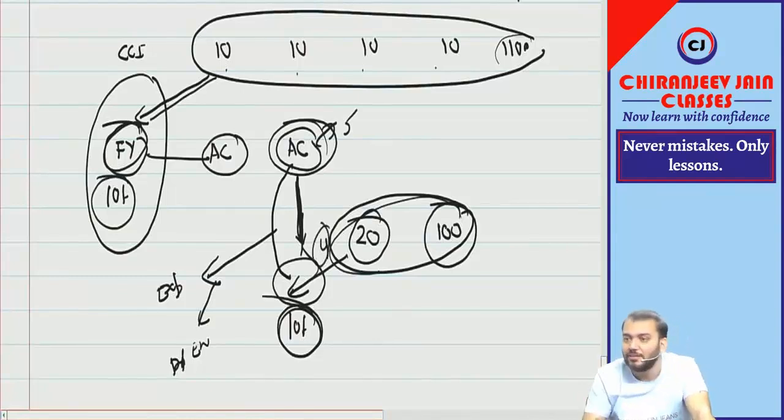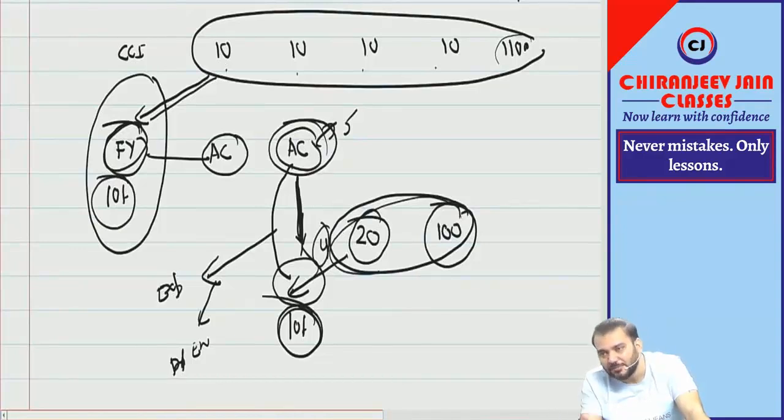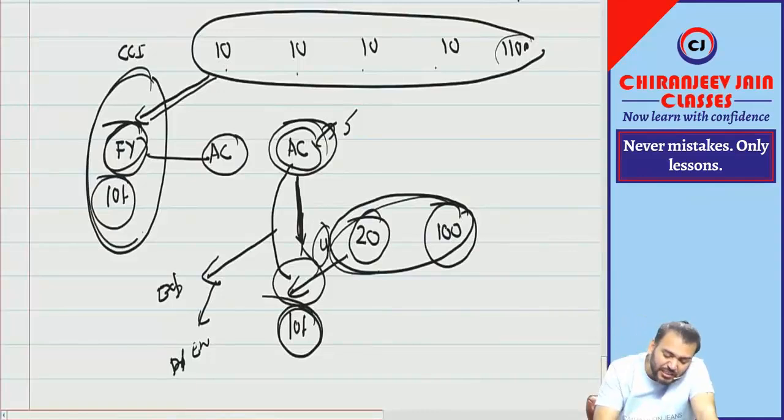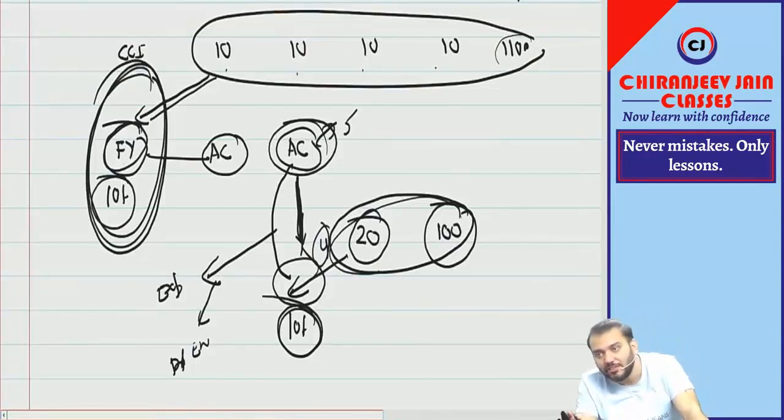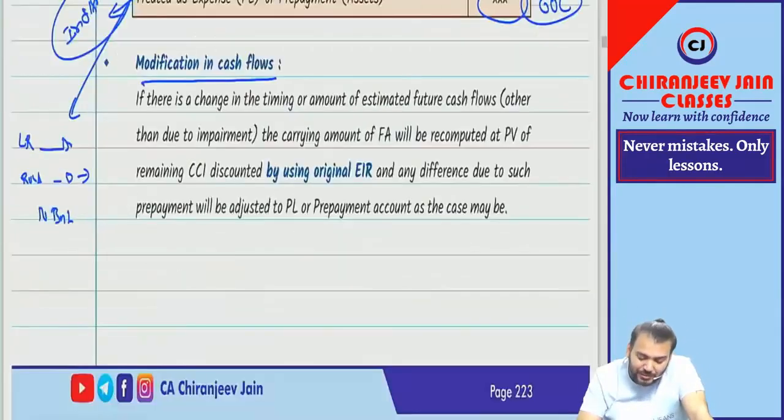You reduce your financial asset. The difference will be adjusted in expense or prepaid expense as the case may be. If initially the difference was transferred to expense, then this difference will also be transferred to expense. If initially the difference was adjusted in an asset, then this will also be adjusted in the same asset. Now understood?